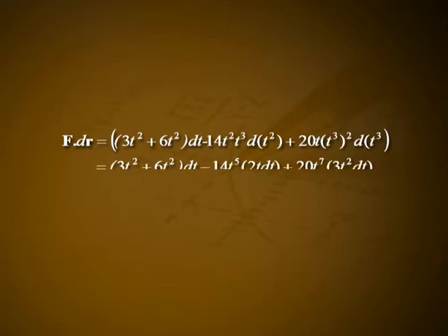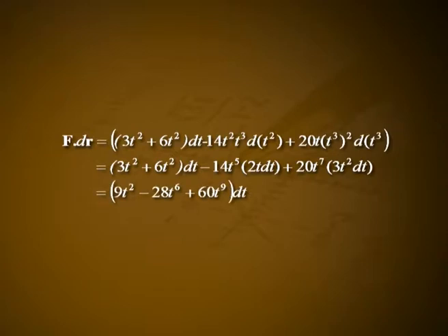f dot dr is equal to (3t square plus 6t square) dt minus 14 t square into t cube d of t square plus 20t into (t cube) whole square d of t cube, which is equal to (3t square plus 6t square) dt minus 14t raised to 5 into 2t dt plus 20t raised to 7 into 3t square dt, which is equal to (9t square minus 28t raised to 6 plus 60t raised to 9) dt. At the point 0, 0, 0, t equal to 0 and at 1, 1, 1, t equal to 1. Moving from the point 0, 0, 0 to 1, 1, 1 means t varies from t equal to 0 to t equal to 1.